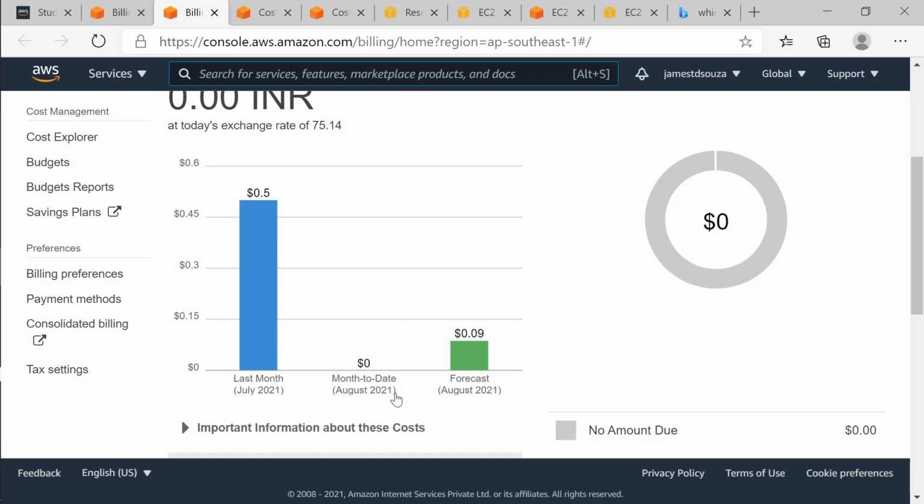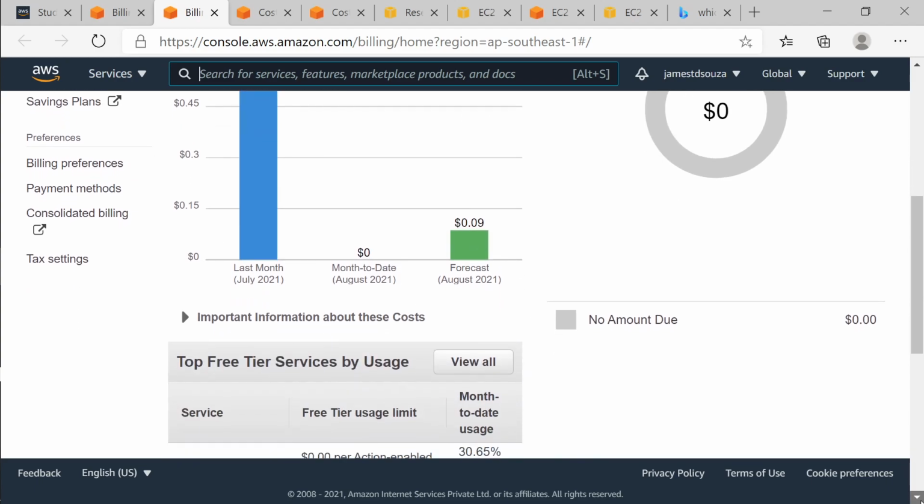And this is the forecast. The forecast is always based on the current expenditure, calculated on the average daily cost that I'm spending. Based on that, the forecast will keep on changing. It was about 0.1 dollar yesterday, and today it is 0.09 because I did not use it, and this will keep on reducing. If I don't use it, the forecast will come down to zero.